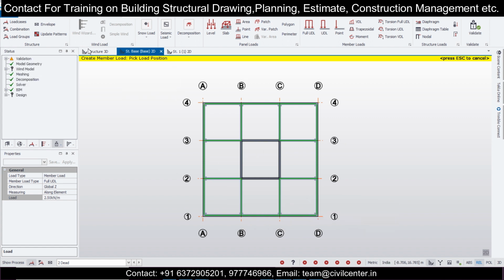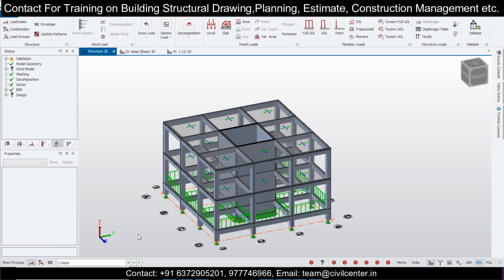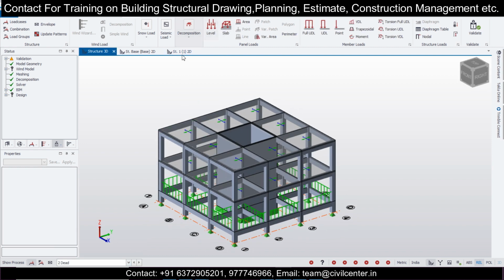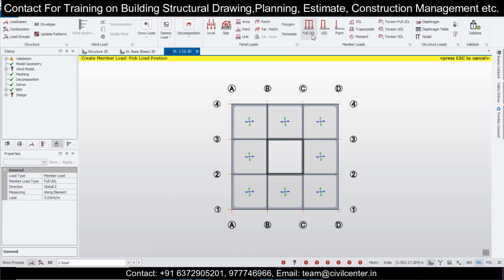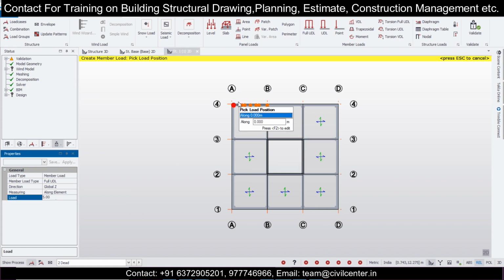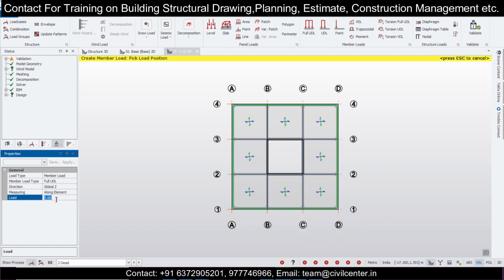When we have provided this, you can see in the structure 3D, go and turn on the load here, dead loads. In the next level also we'll provide the same loading, dead load, full UDL 5, and also the 2.5.